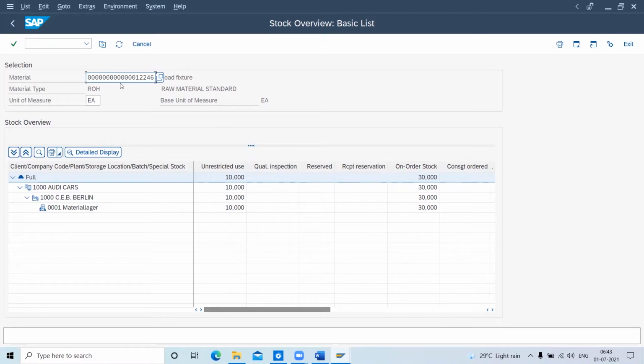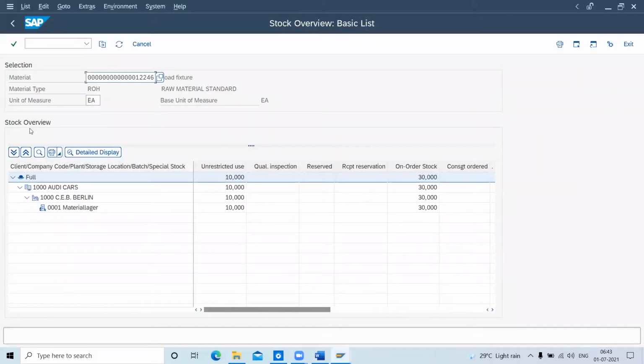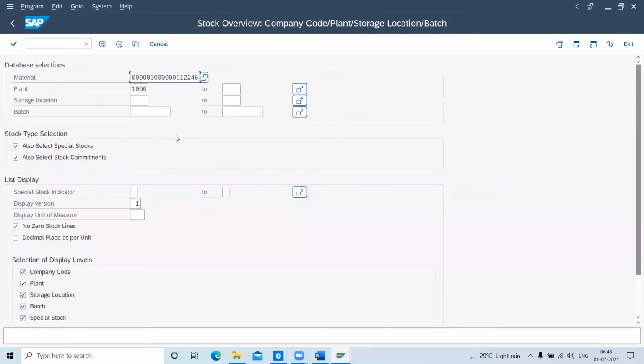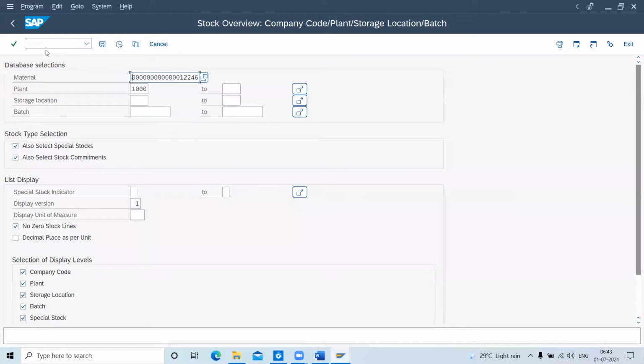So I have to keep on entering the material. As you can see, in this stock of MMB I have to execute this many number ranges, going one by one individually, which is not feasible for me. So I will not use this MMB for stock this way. One more T-code is there to find multiple materials. The T-code is MB52.